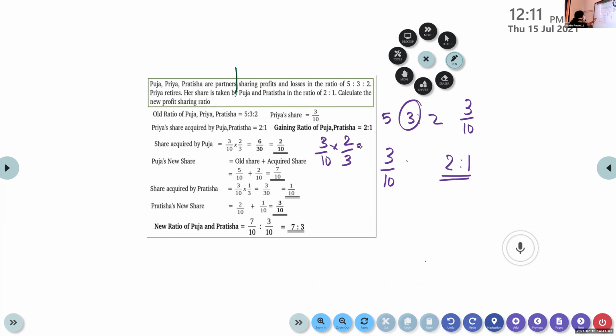3/10 is the share of the retiring partner, Priya, and that is taken by Pooja and Pratisha in the ratio 2 is to 1. So 3/10 into 2/3 is the share taken by the first partner.